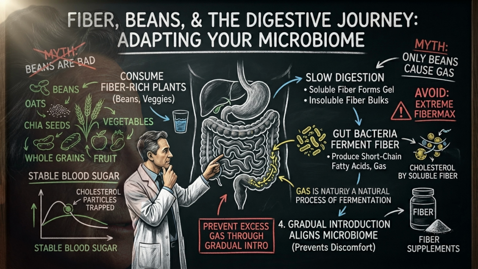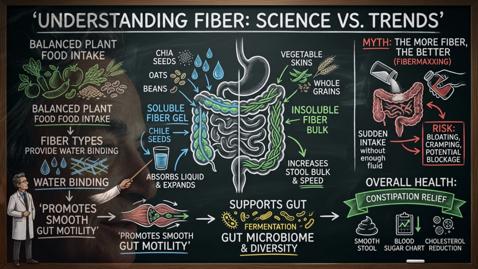Beans are powerful foods. They provide fiber, protein, minerals, and slow digesting carbohydrates. But if your body is not used to them, beans can also produce gas. That does not mean beans are bad. It means your digestive system may need a slower introduction. Chia seeds can be fiber-rich, but they absorb liquid and expand. That is useful when prepared properly. It becomes less comfortable if someone suddenly eats large amounts without enough fluid. A trending food still has physical properties.